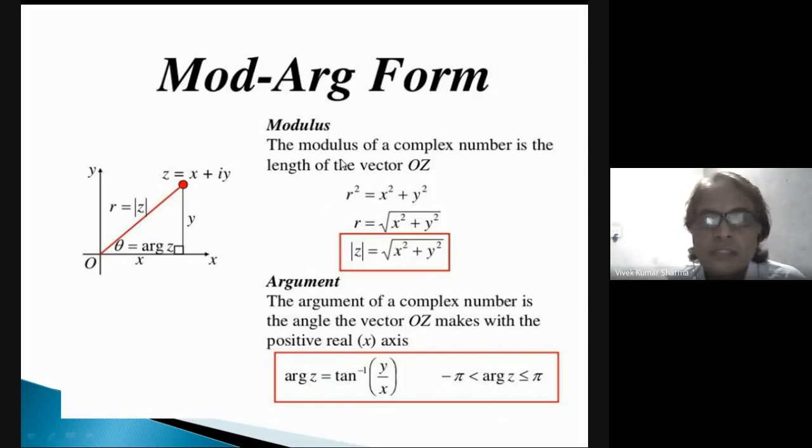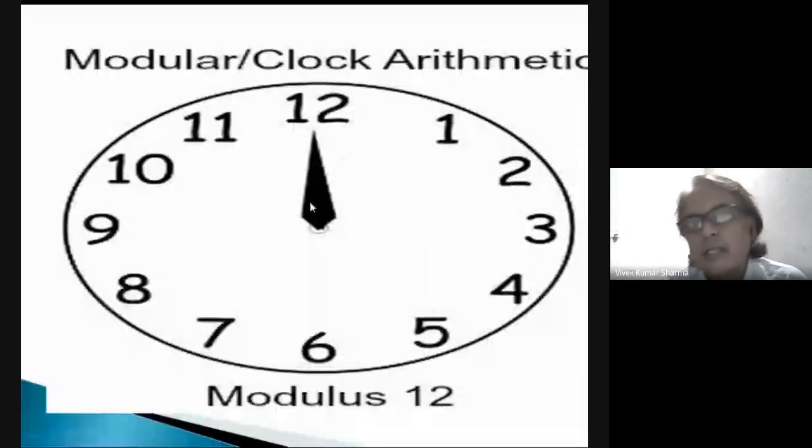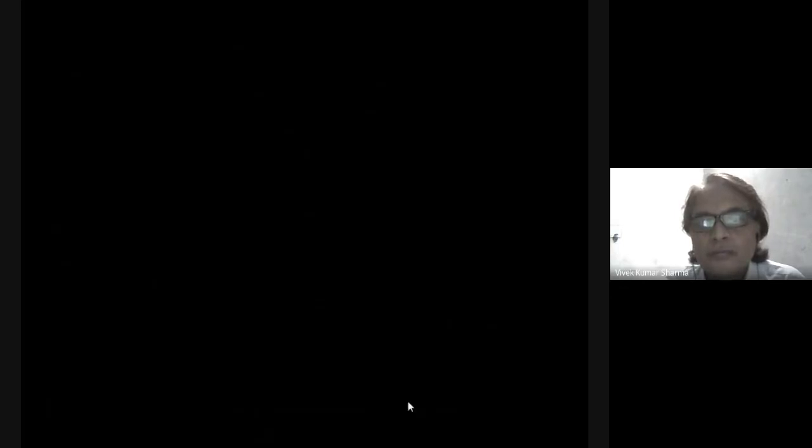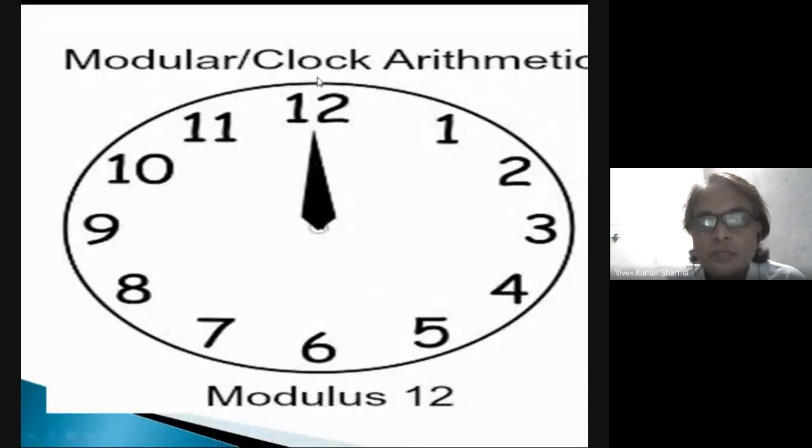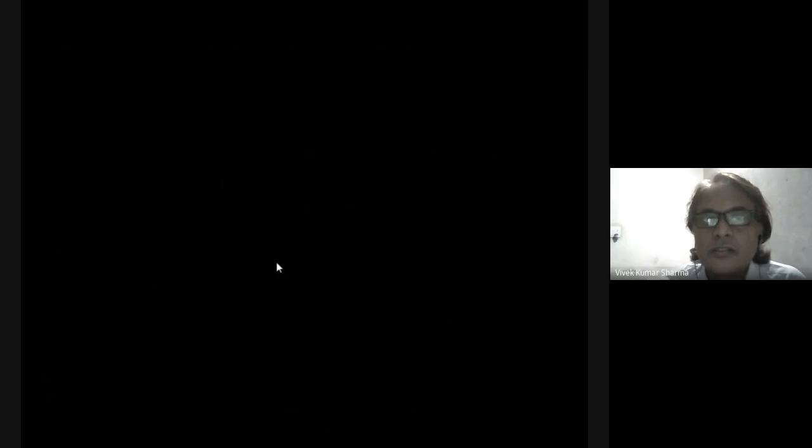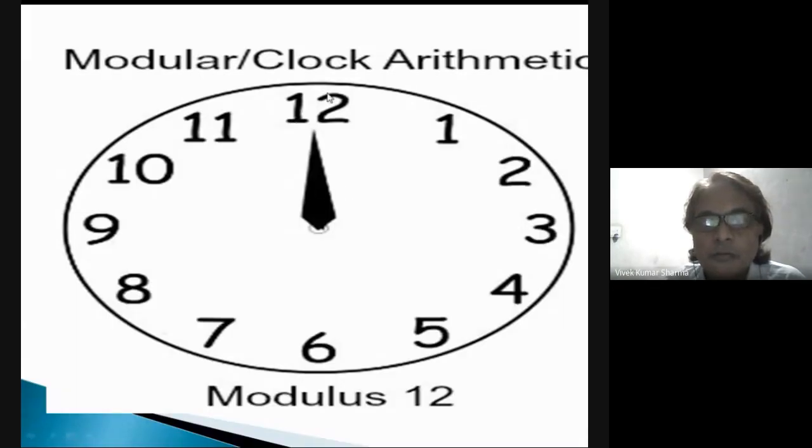But we discuss modulus practically. Suppose modulus 12: 12, 24, 36, 48. It will be repeated. So here we are using the modulus that repeats in the same way, like 12, then 24, then 36, divided by 12.